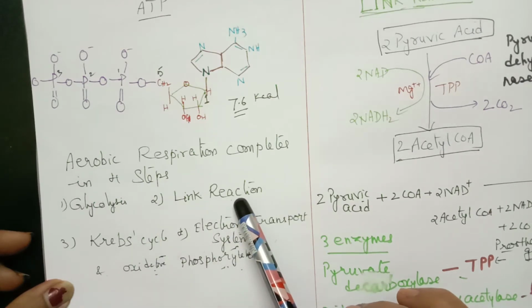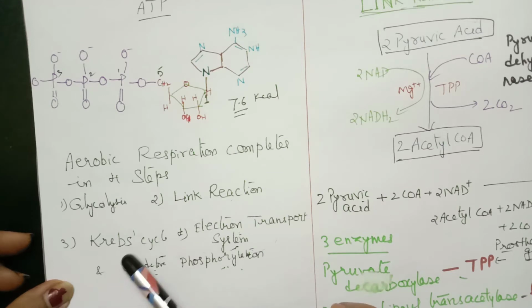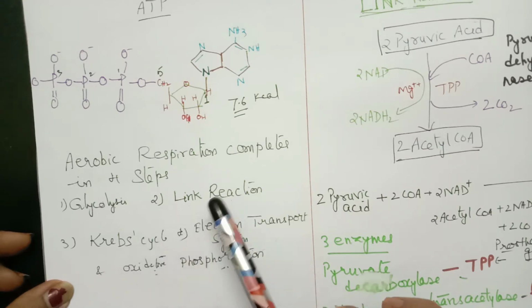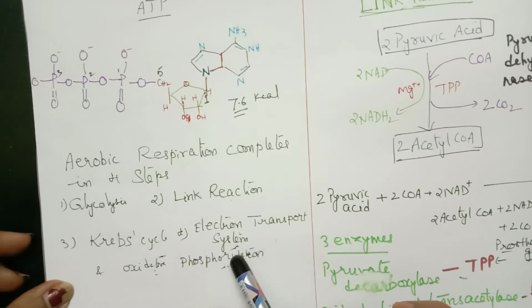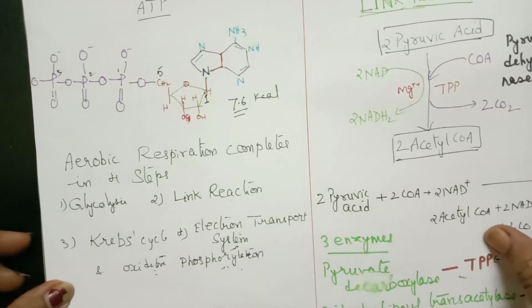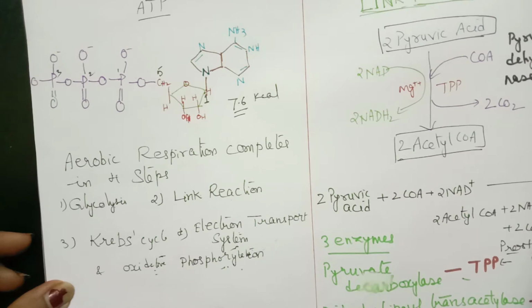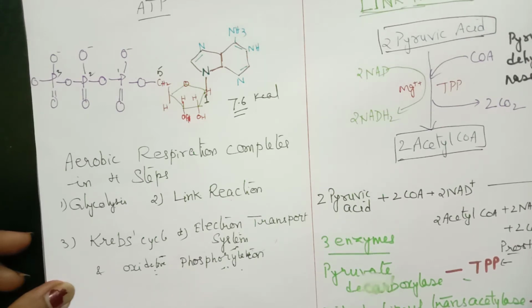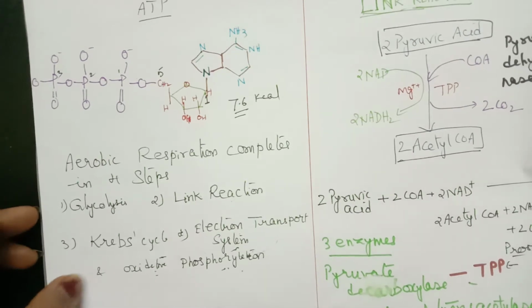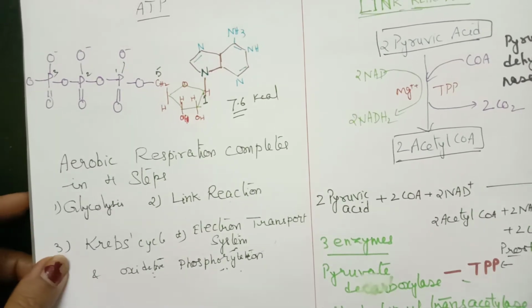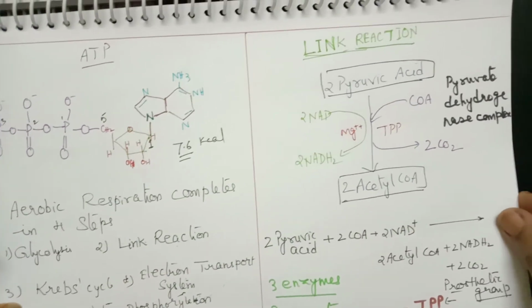Link reaction and Krebs cycle, these two take place in the matrix of mitochondria. Electron transport and oxidative phosphorylation take place on the inner membrane of mitochondria. We already completed fermentation in anaerobic respiration, and glycolysis also, which is the common step. Now, the next step in aerobic respiration is the link reaction.